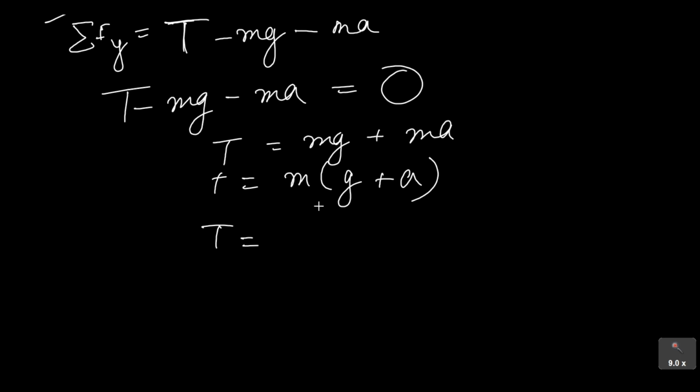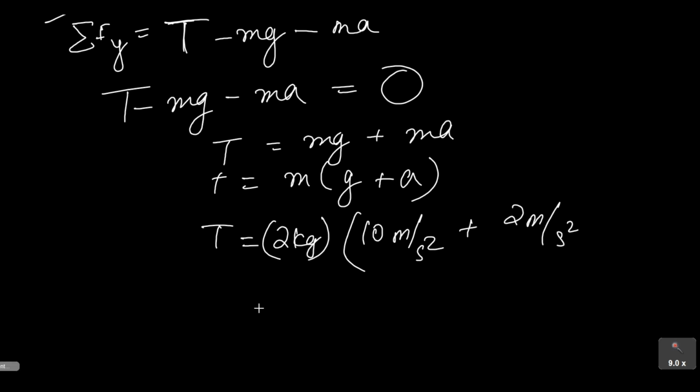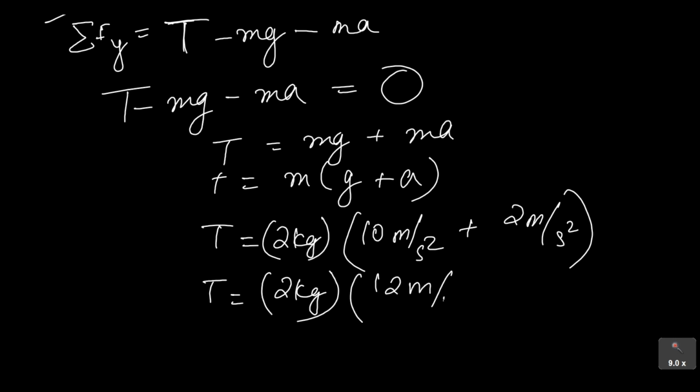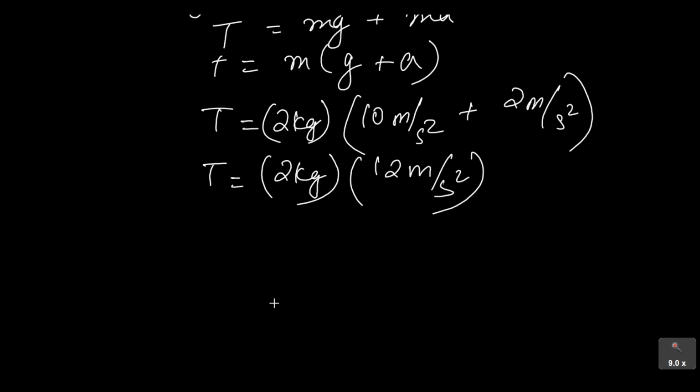Okay, so now we will use our values. We know mass is 2 kilogram. We know that acceleration due to gravity can be considered to be 10 meter per second squared, and acceleration is 2 meter per second squared. So T is equal to 2 kg into, if we add these, we get 12 meter per second squared. Finally, if we multiply these two, I will get 24 kg meter per second squared.